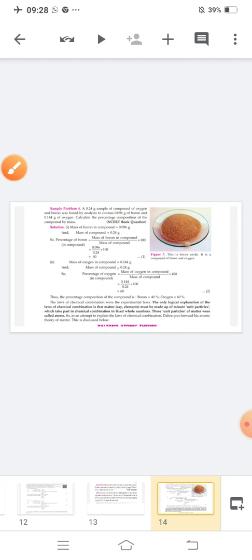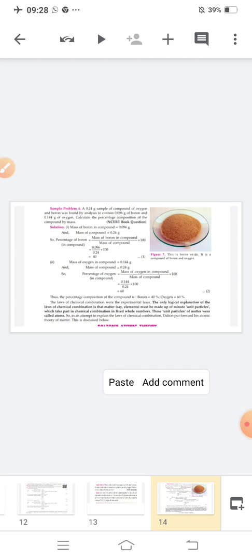Now the next question is, a 0.24 gram sample of a compound of oxygen and boron was found by analysis to contain 0.096 gram of boron and 0.144 gram of oxygen. You have to calculate the composition of the compound by mass. Is this clear?